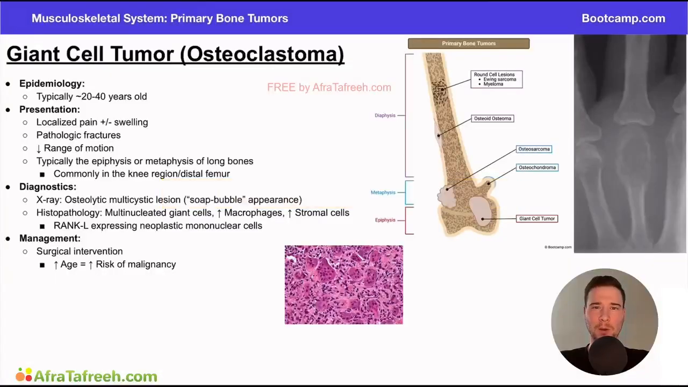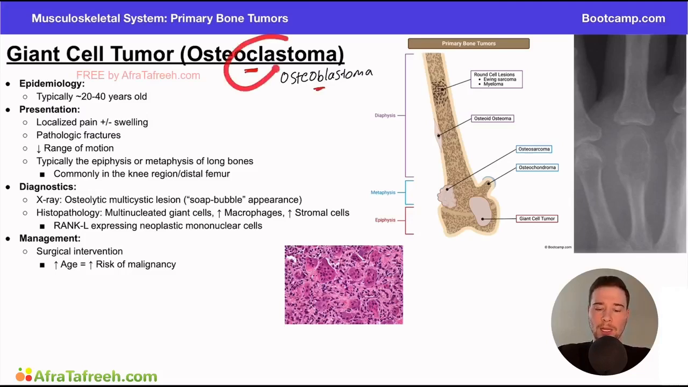So in this next video, we're going to talk about another very important primary bone tumor, and that is one called giant cell tumor. Sometimes this is also called osteoclastoma. And remember, an osteoclast is a type of cell in the body that consumes bone. We often remember the C for consumes, and we compare that to something like osteoblastoma, where we remember that the B stands for build. So osteoblastoma builds bone, osteoclastoma is going to consume bone.